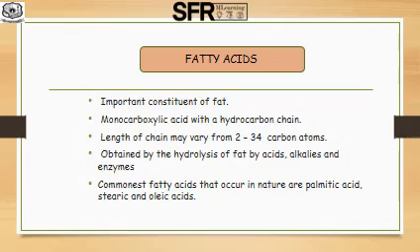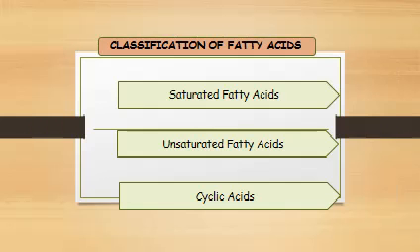The commonest fatty acids that occur in nature are palmitic acid, stearic acid and oleic acid. Among these fatty acids, oleic acid is an unsaturated fatty acid. Fatty acids may be divided into 3 classes. First one is saturated fatty acids, second one is unsaturated fatty acids and third one is cyclic fatty acids.